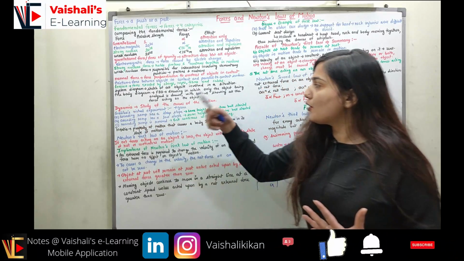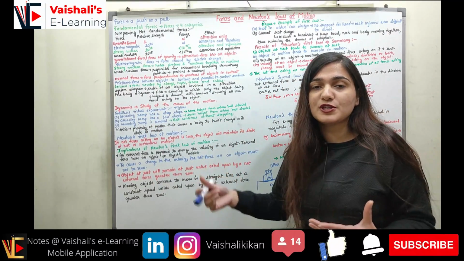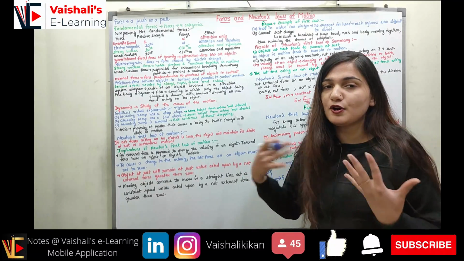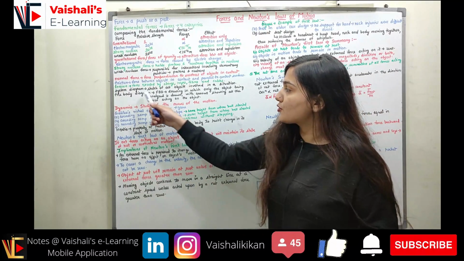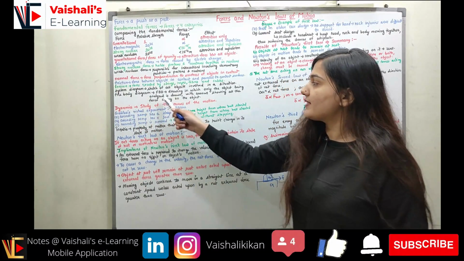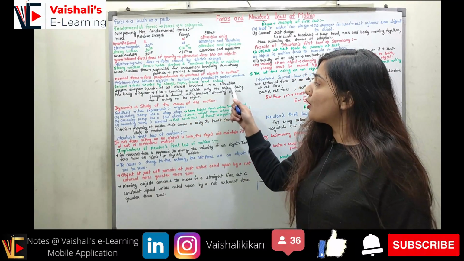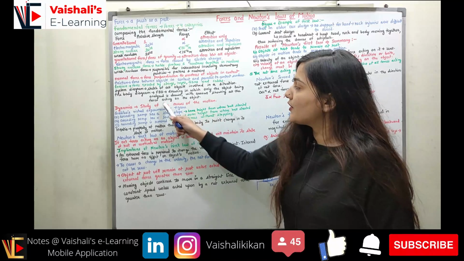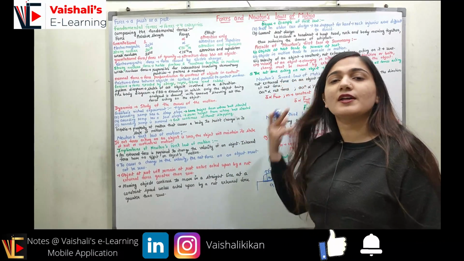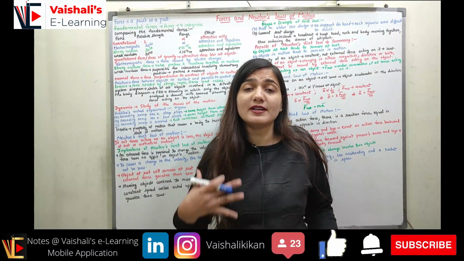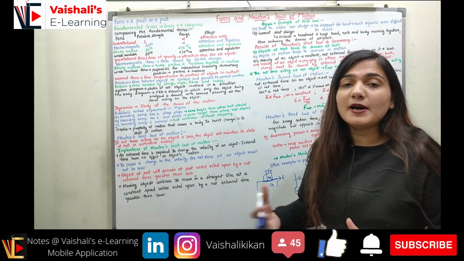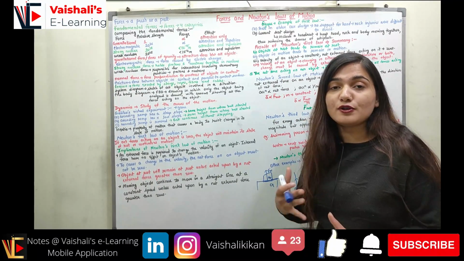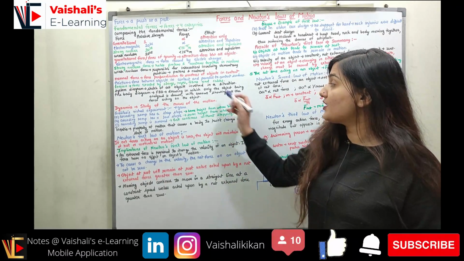In the free body diagram, what I am going to do is make the object a dot. I am going to represent the object as a dot, and I am going to represent all of the forces acting on this dot. The free body diagram is also represented as FBD. It is a drawing in which only the object being analyzed is drawn, with arrows showing all of the forces acting on the object. So here you can represent either the object with a dot, or you can represent the same object as it is, but with the various forces acting on it. You must not forget to mention all of the forces.